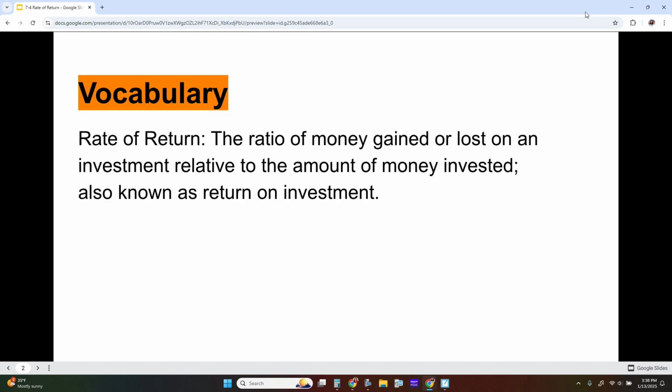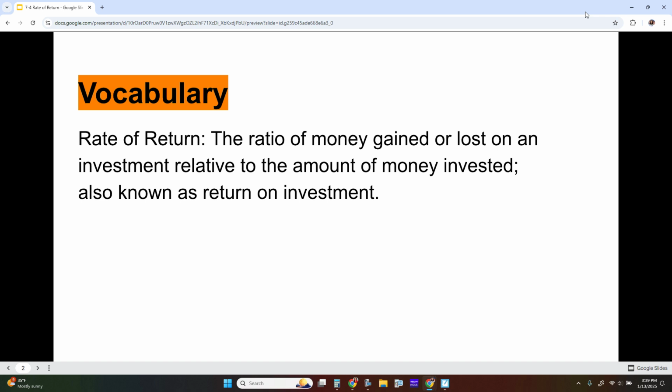Rate of return is the ratio of money gained or lost on an investment relative to the amount invested. This is also known as your return on investment, or ROI. I would write that off to the side, ROI.